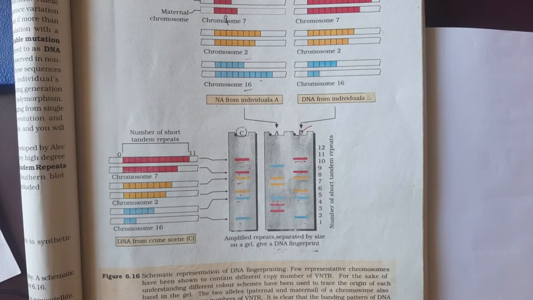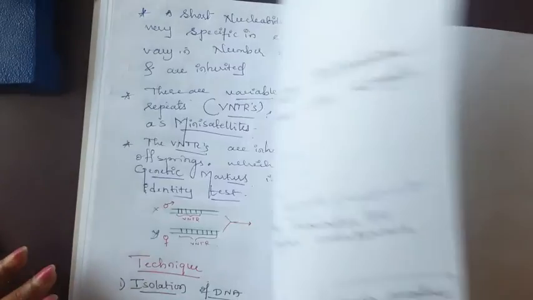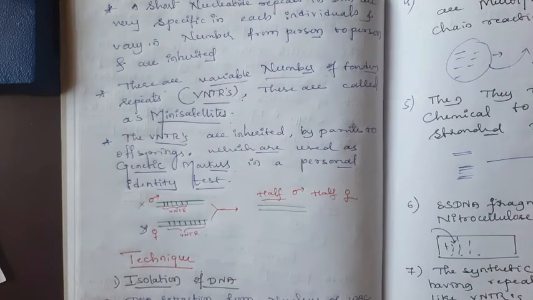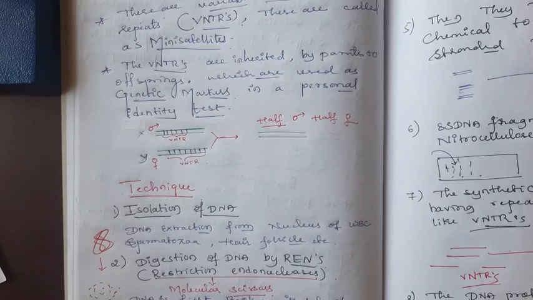In this topic, the technique of DNA fingerprinting is very important. One second. There are totally 9 important points. First, isolation, ionization, then separation with gel electrophoresis, then PCR, then alkaline solution, then nitrocellulose, then DNA probes, then Southern blotting, autoradiography. There are totally 9 important points for the technique of DNA fingerprinting.